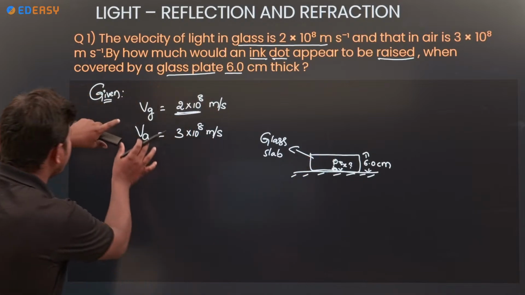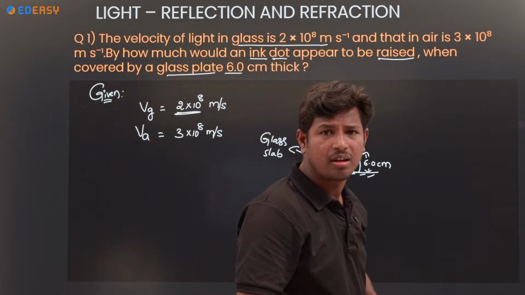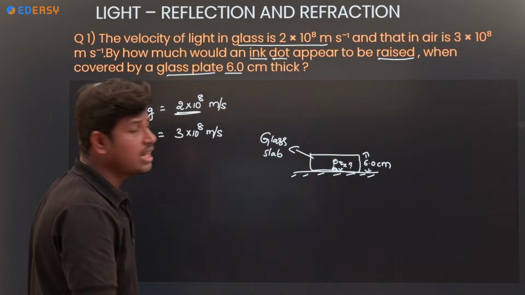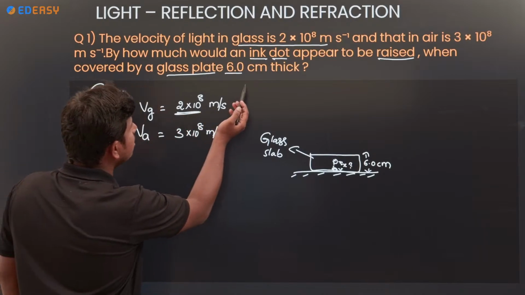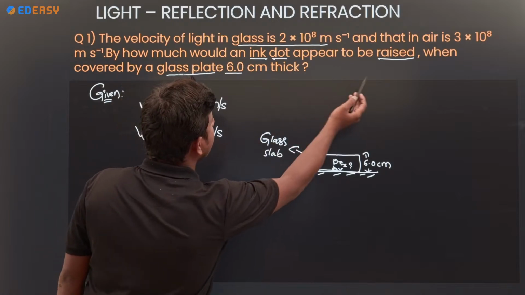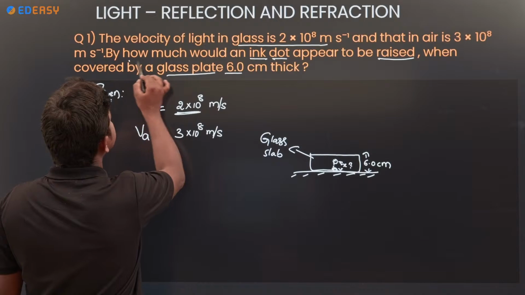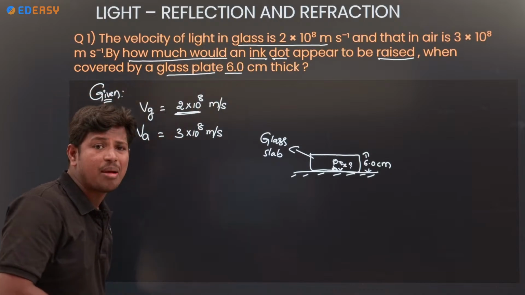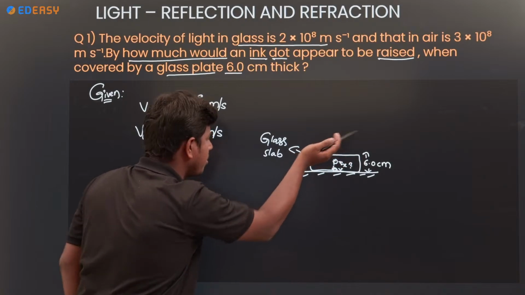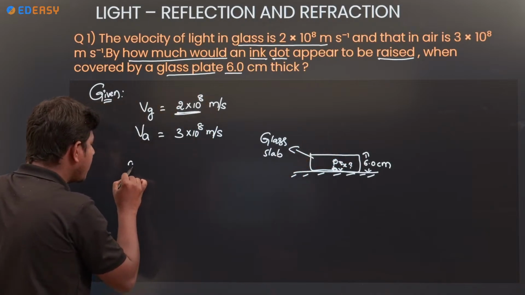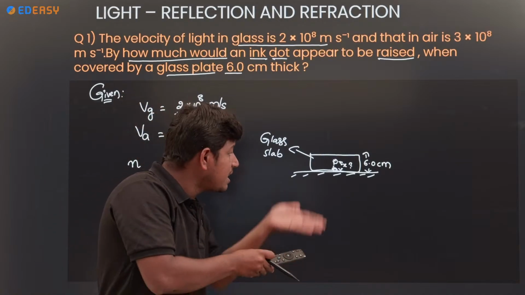So we have taken all the given information. We took the speed of light in glass and the speed of light in air also. What are we going to find out? How much would an ink dot appear to be raised when covered by a glass slab 6 centimeter thick. So how much height it rises, that we are going to find out. First find out the refractive index of the glass slab, because of this glass slab only it rises.